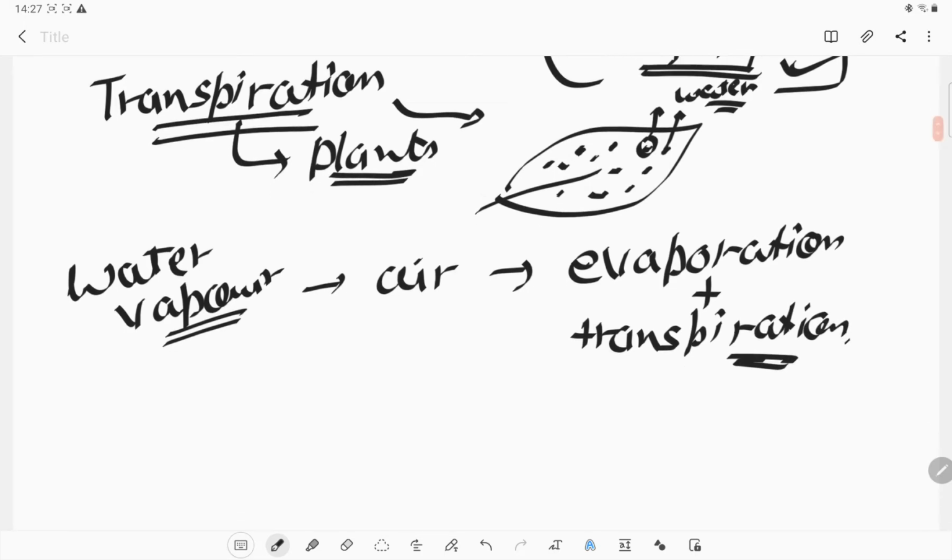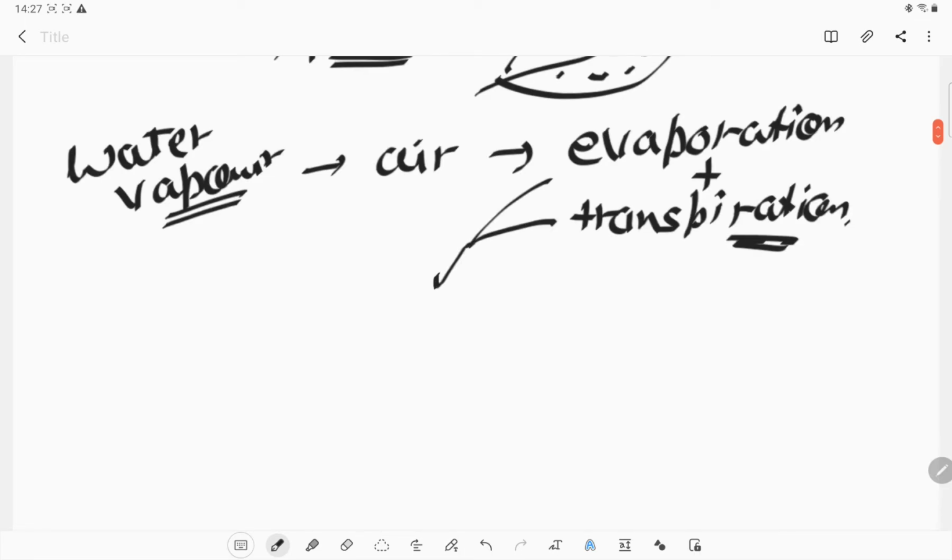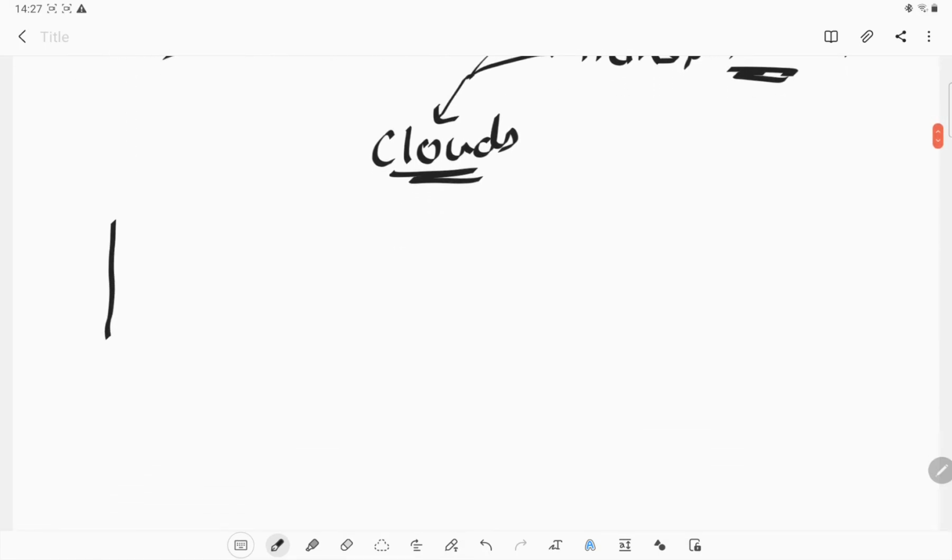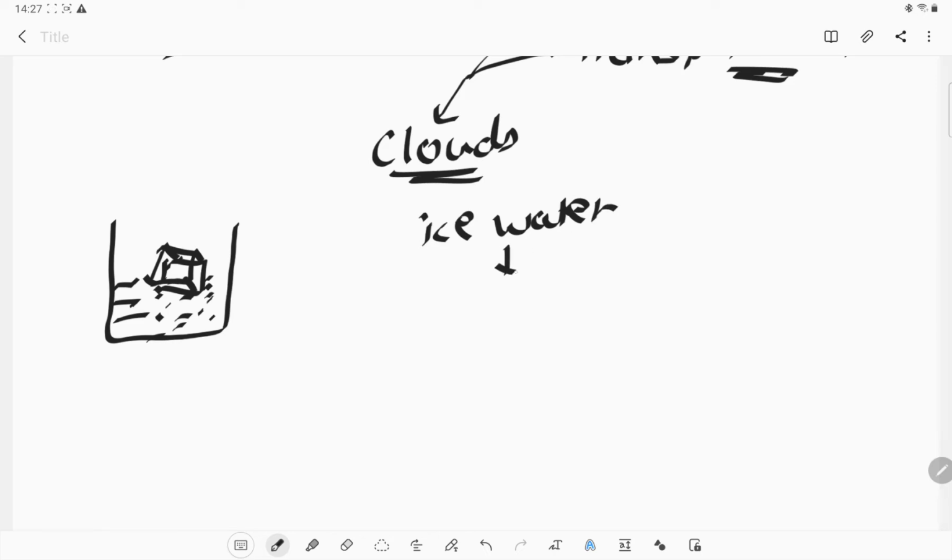Now how can this evaporation or transpiration form a cloud? This is the main concept. To understand this, we should first understand this: this is a beaker and this is the water contained inside that beaker. Now we place some ice cubes into that glass. Because of the ice cubes, this is the ice water. First the water will become icy, then it will make the glass cold.